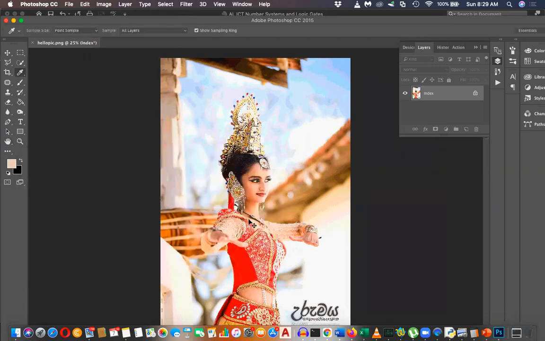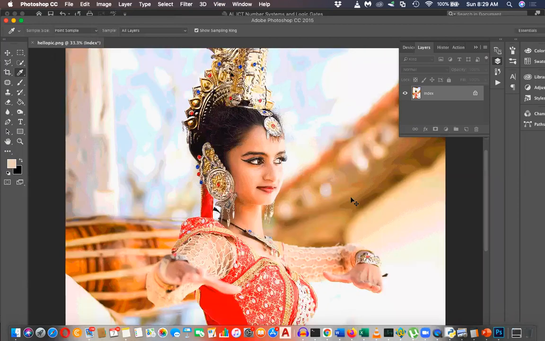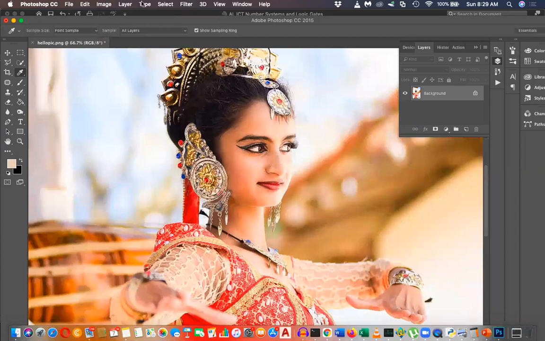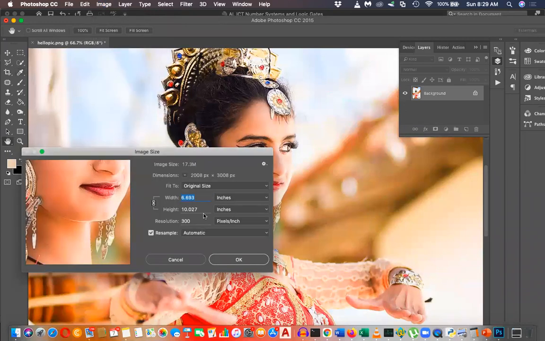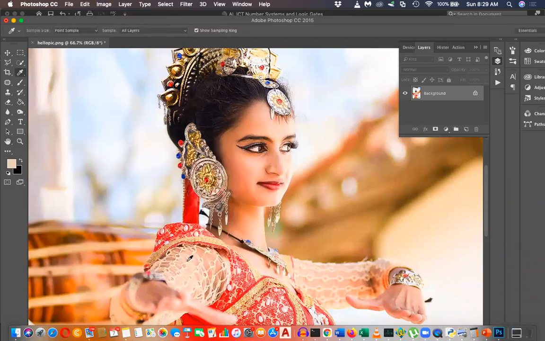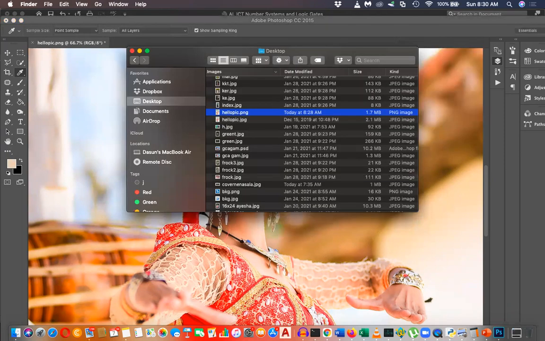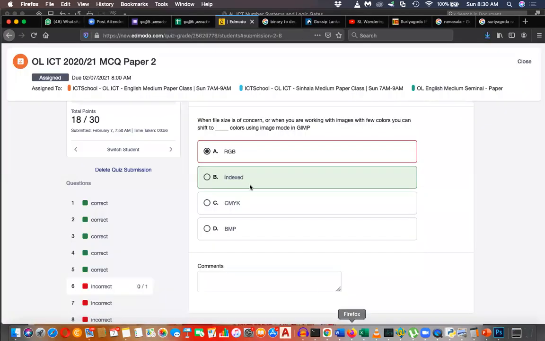Earlier, when I undo, the still image was, yes, 6 inches by 10 inches. When you reduce the color, it will reduce the file capacity, not the width and height. Okay, now you know about that. So let's go.